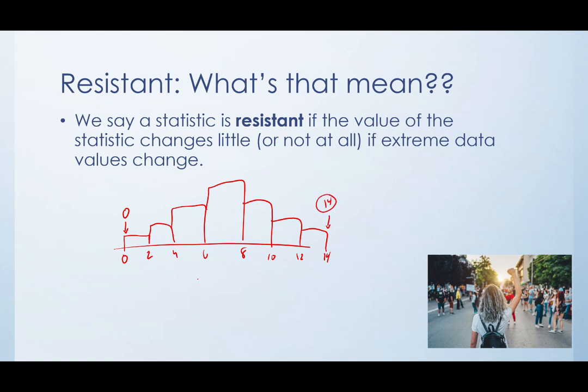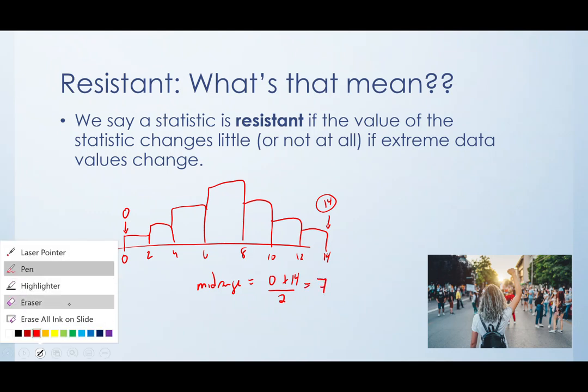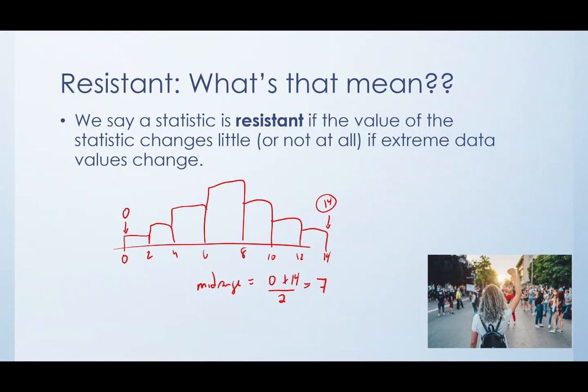Then the mid-range would be the average halfway between 0 and 14, which in this case is 7.